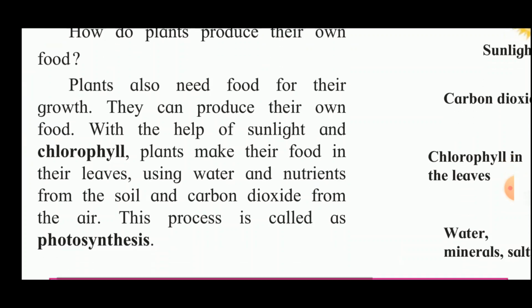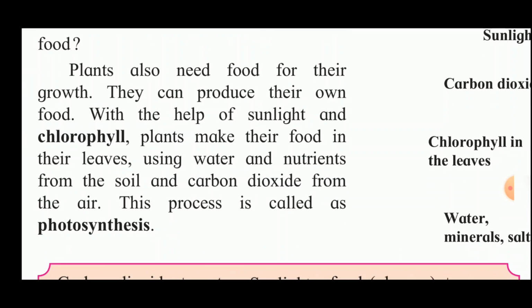Plants also need food for their growth. They can produce their own food with the help of sunlight and chlorophyll. Plants make their food in their leaves using water and nutrients from the soil and carbon dioxide from the air. So this process is called photosynthesis.